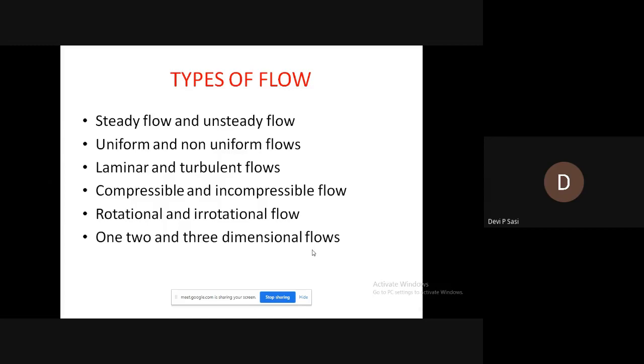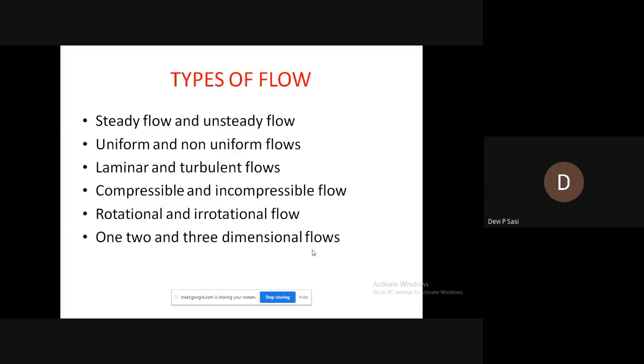The next one is rotational and irrotational flow. Rotational flow is a type of flow in which the fluid particles, while they are flowing along streamlines, rotate about their own axis. But if the fluid particles do not rotate about their axis, then it is called irrotational flow.